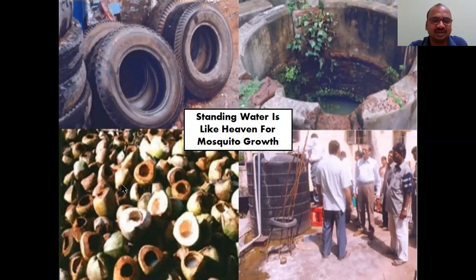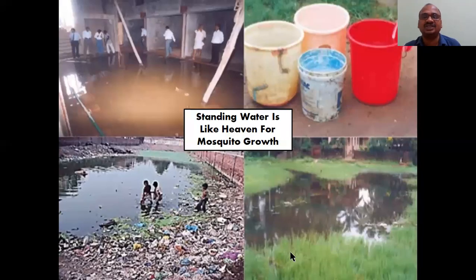And here also, see, after removing that, it was there, so whenever there is rainfall, there will be stagnant water. Here also, water is here, so you have to clean it in a proper way. Otherwise mosquitoes are very dangerous, we can't conquer the mosquitoes like that. Here also it is not possible to clean completely. Whenever there is construction of a house, the water will stand because they sprinkle water on the constructed building. If they are not removing that water, it bites all the site engineers or civil engineers.